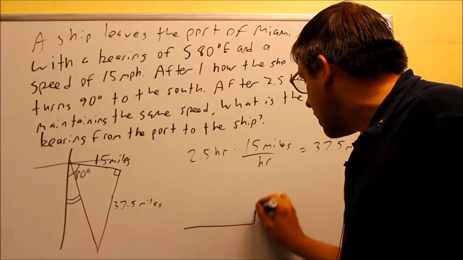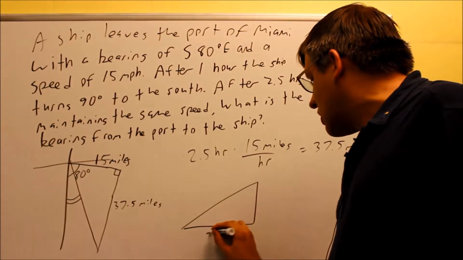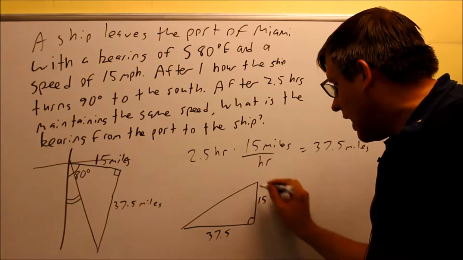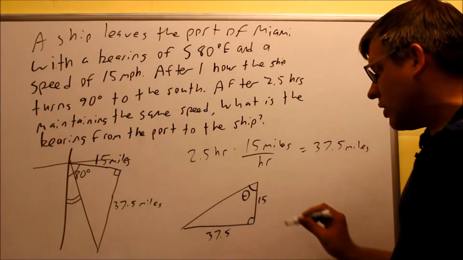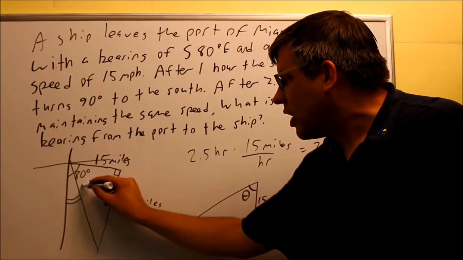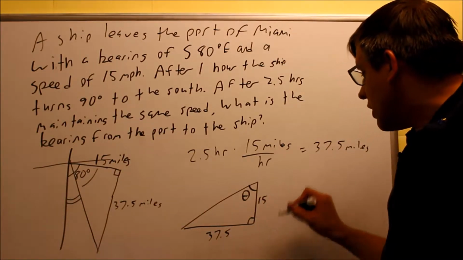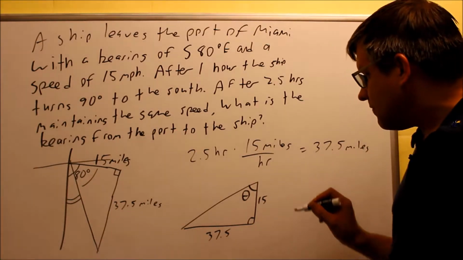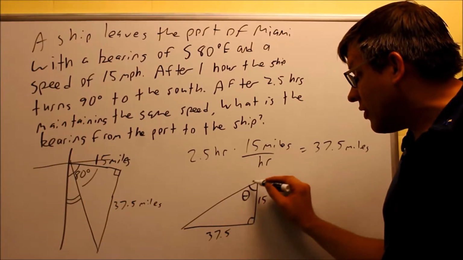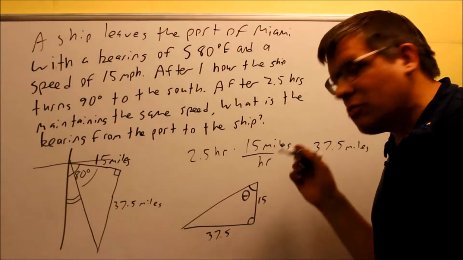I'm going to redraw the triangle and have it look like this. In this case, this is 37.5 here, and this is 15. The angle I'm looking at this time is that angle on top, the one that's right by the 15. That's the one I want to find. So I want to find out what that angle is inside the triangle. I need to get a trig function again for this. For the trig function, I want to find one that relates the opposite. I have an angle here. Opposite would be 37.5. Adjacent is going to be 15. So that's going to be our tangent again.